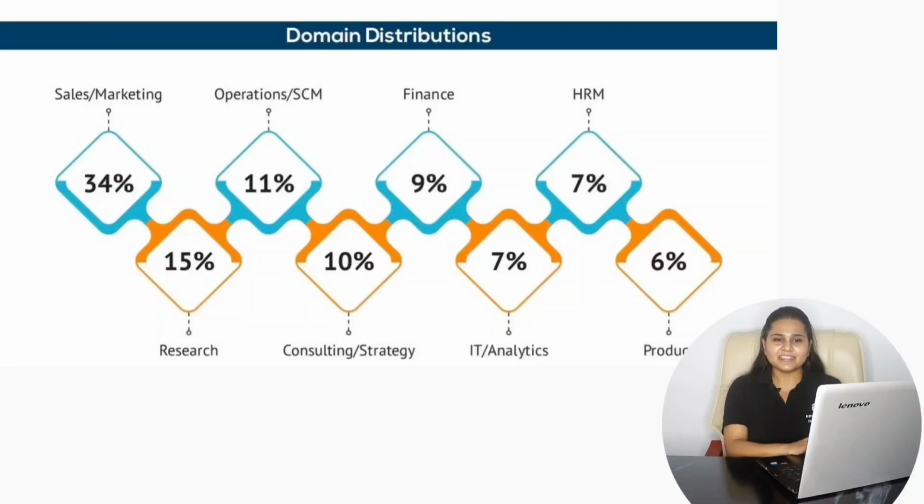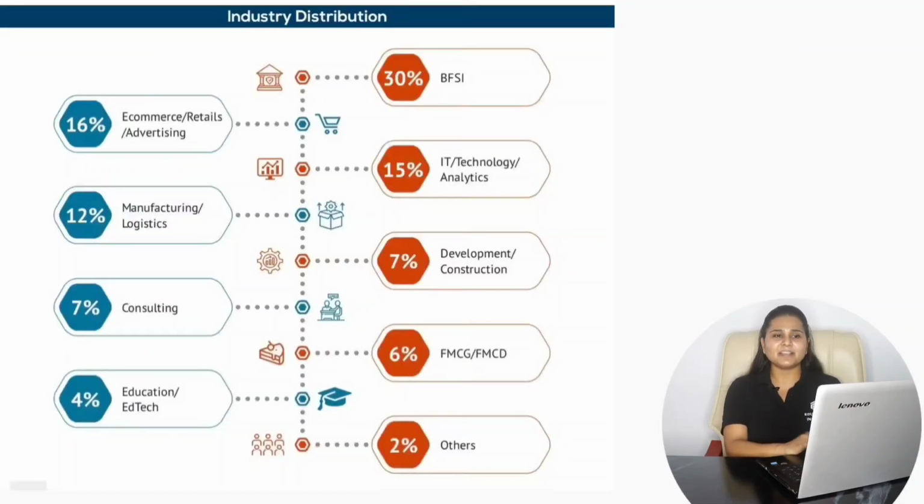If we consider the industry-wise distribution, 30% placements were from BFSI, 16% from e-commerce, retail and advertising, then 15% from IT, technology and analytics, then 12% from manufacturing and logistics, 7% from development and construction, 7% from consulting, then 6% from FMCG and FMCD, 4% from education and 2% from sectors other than all of these. So this is all about the overall placements for the batch of 2022-2024 at the Indian Institute of Management Amritsar.